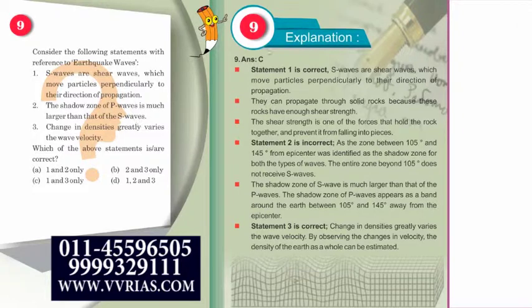Now let us look at the explanation brief. S waves are shear waves, which move the particles perpendicularly. They can propagate through solid rocks. Now see, statement 2 is incorrect.